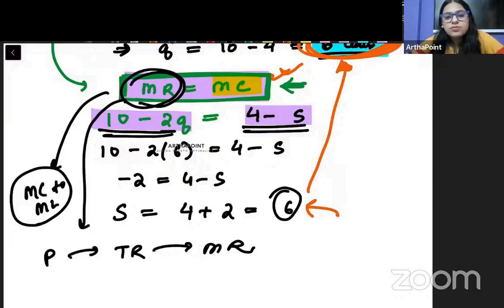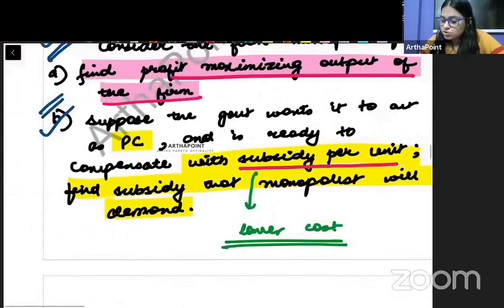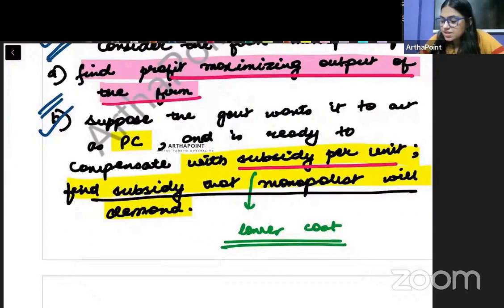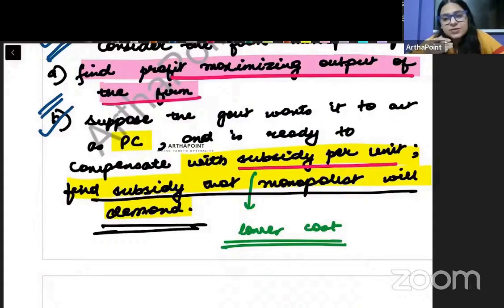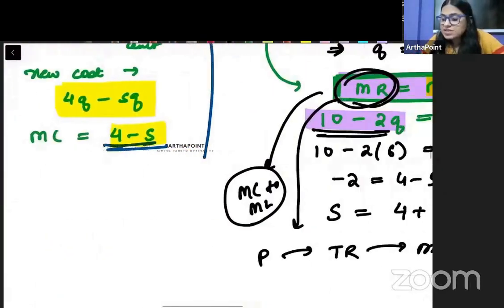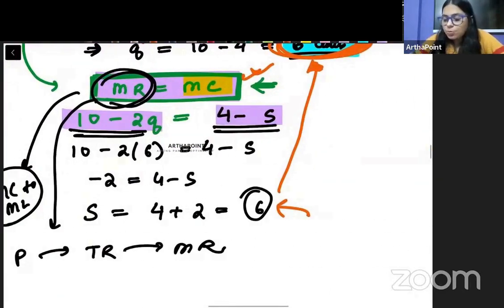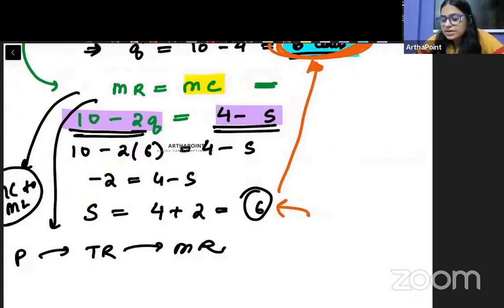Monopolist will get monopolist profit even after producing. That is exactly the question, na? So see the question. It is saying find subsidy that the monopolist will demand, right? So अगर वो subsidy सिर्फ उसको ऐसे compensate करती है that his profits are still zero, तो उसको कोई फायदा ही नहीं है. He will demand a subsidy such that his profit maximization condition is intact. और profit maximization condition तब intact रहेगी if MR will be equal to MC. Only then profit maximization condition would be intact.